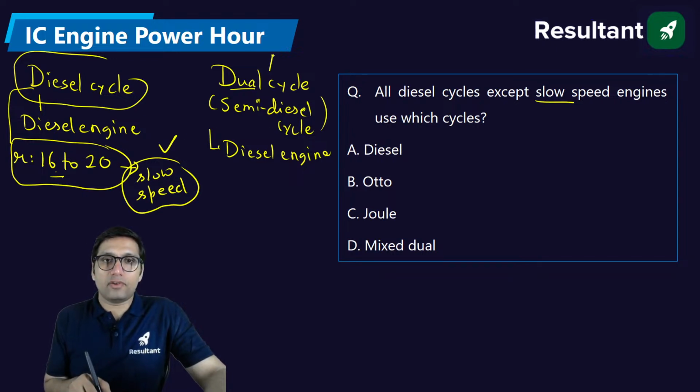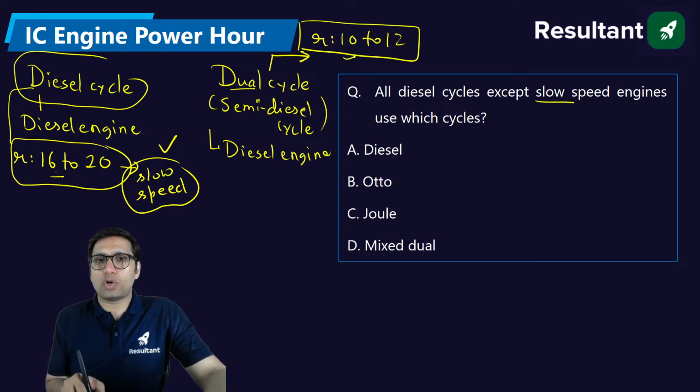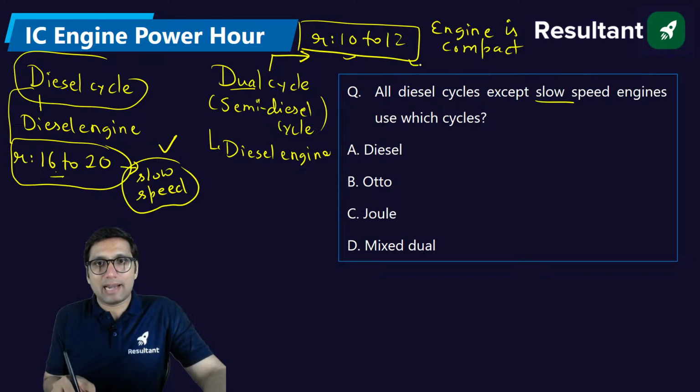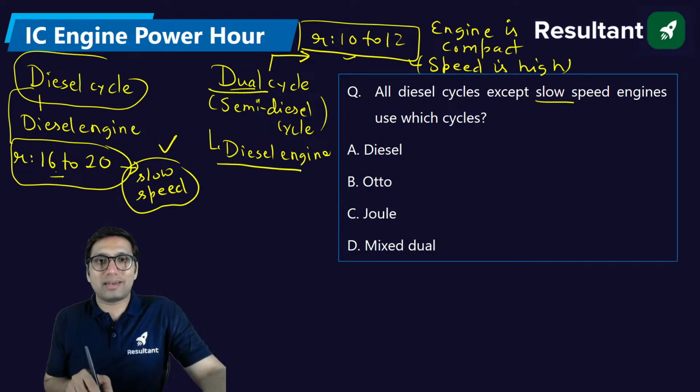But the diesel engine which works on dual cycle, since dual cycle has a compression ratio of 10 to 12, the engine is compact. It is not that heavy. Since the engine is compact, it will reduce the weight of the engine. It will make the engine less bulky, and that is why the speed is high. We can also use this dual cycle for diesel engine, but that can be used at high speed. But if we use the same diesel engine based on diesel cycle, it will run at slow speed.